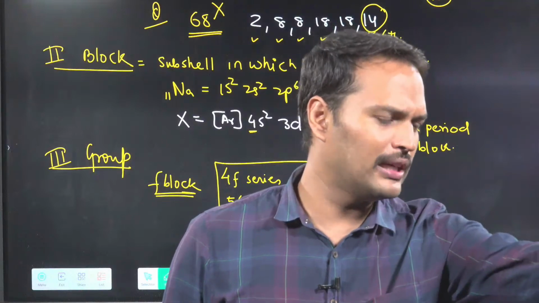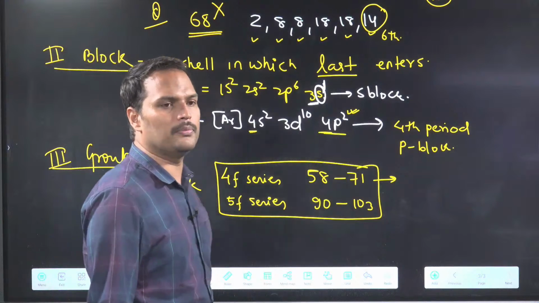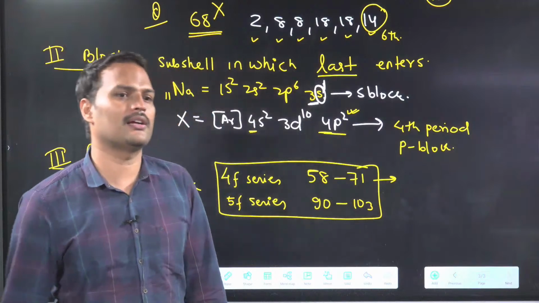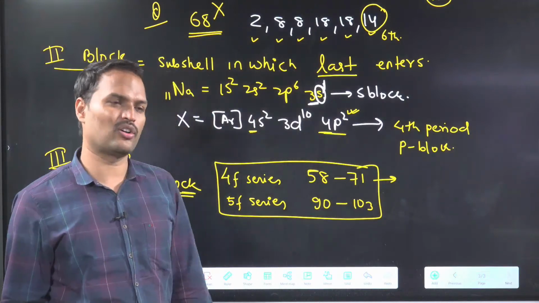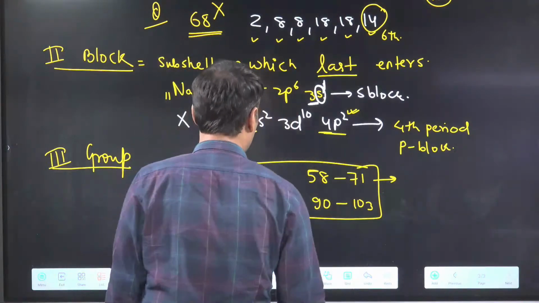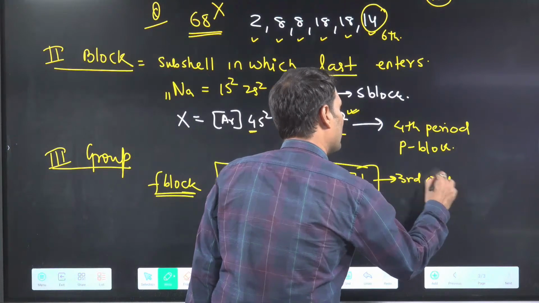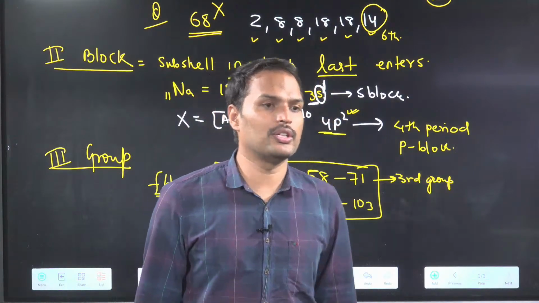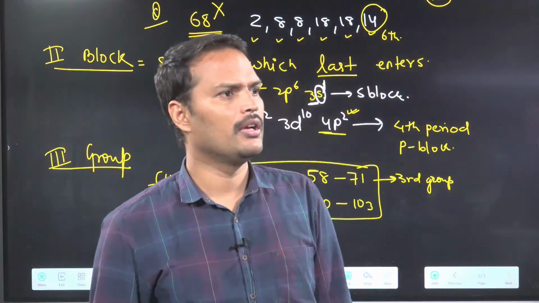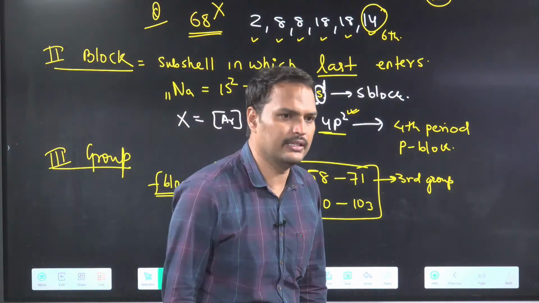A, fourth group. Wrong. All the F block elements lie in which group? Quickly tell me. Third group. You can say 3B. According to NCERT, 3A. So third, correct. That's why we say, you remember, in the last class we did one question. In the third group, how many elements are there?